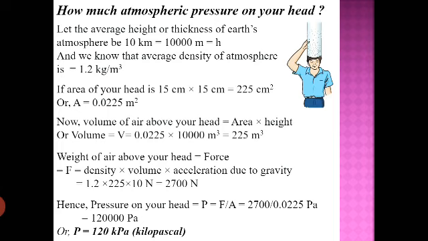So dividing 2700 by 0.0225, we are getting 1,20,000 Pascal. Capital P small a is for the Pascal, which is the unit of pressure that I asked you to find out in the previous class also. So this is the final answer we are getting, 1,20,000 Pascal, which is also equal to 120 kilopascal. Small k is for kilo, and kilo means 1000.